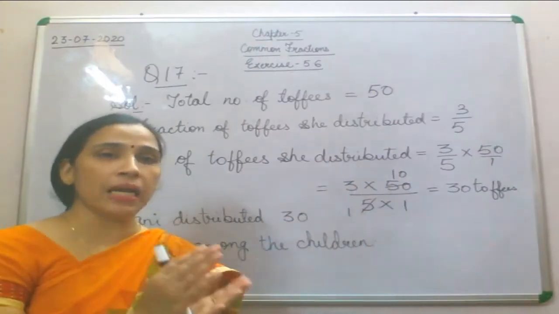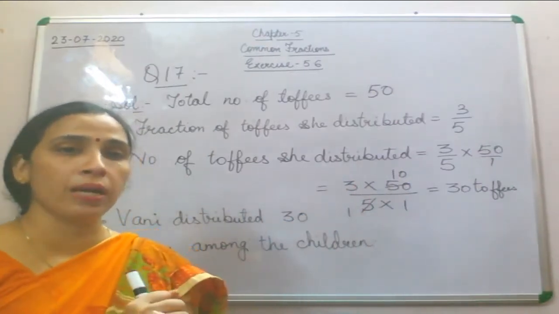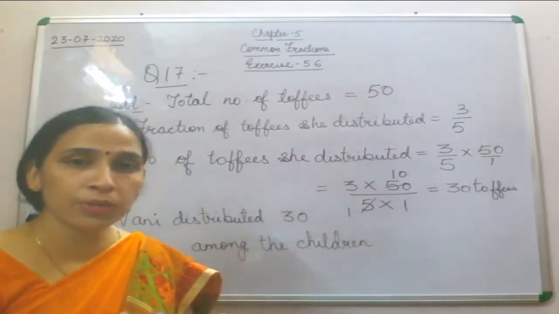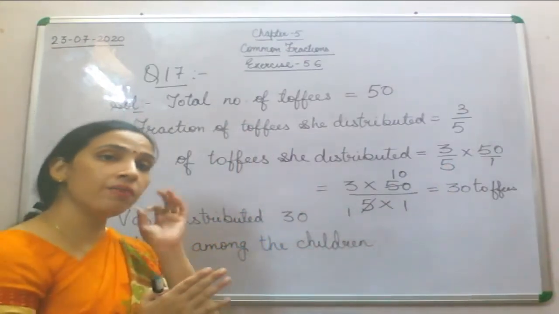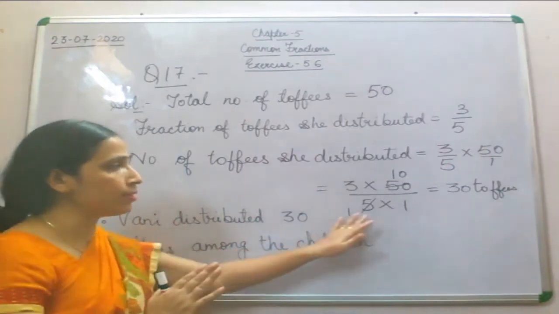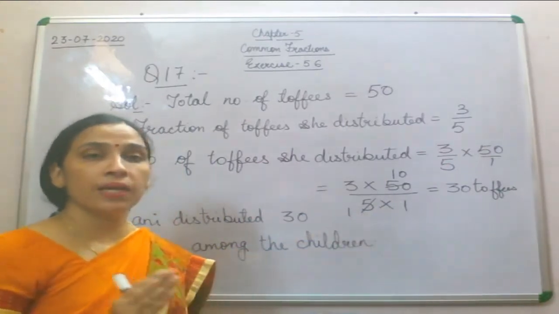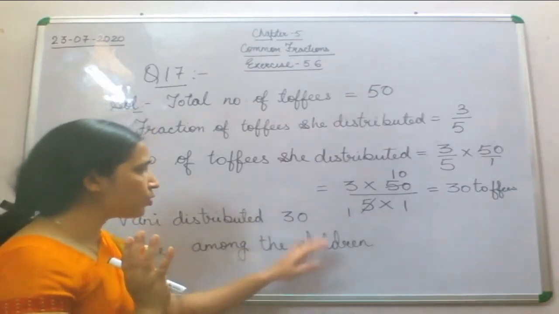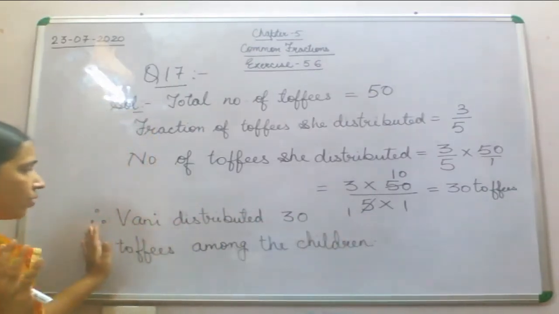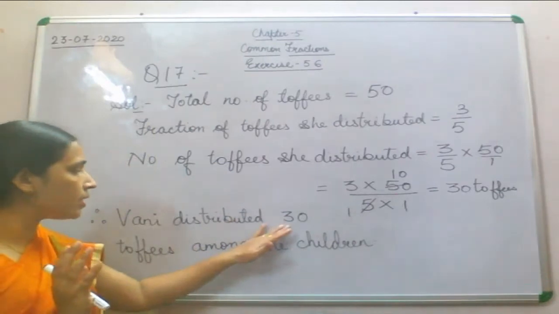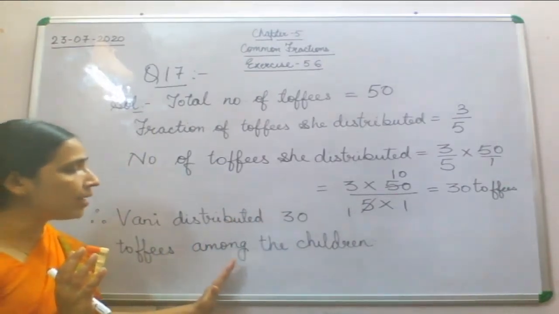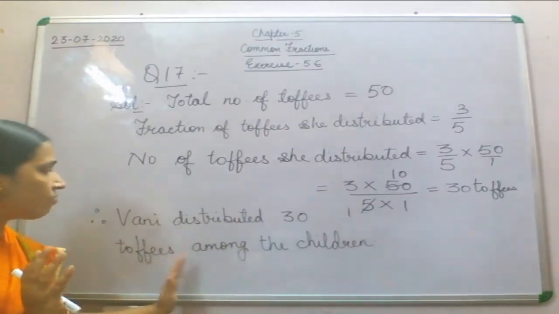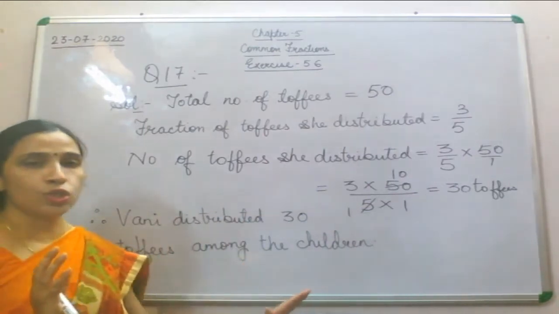Of means that will be multiplied by that whole number, which is 50. Now numerator will be multiplied by numerator and denominator will be multiplied by the denominator. So what will we get? We'll get 30 toffees as the answer. So we'll write here, therefore Vani distributed 30 toffees among the children.